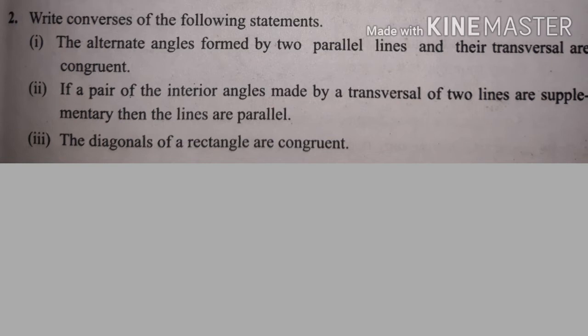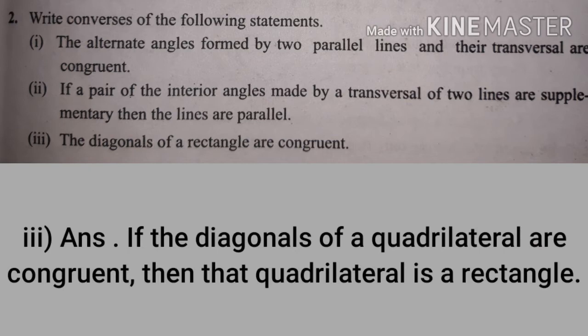Here the type of quadrilateral is a rectangle. Therefore, the converse is: if the diagonals of a quadrilateral are congruent, then the quadrilateral is a rectangle.